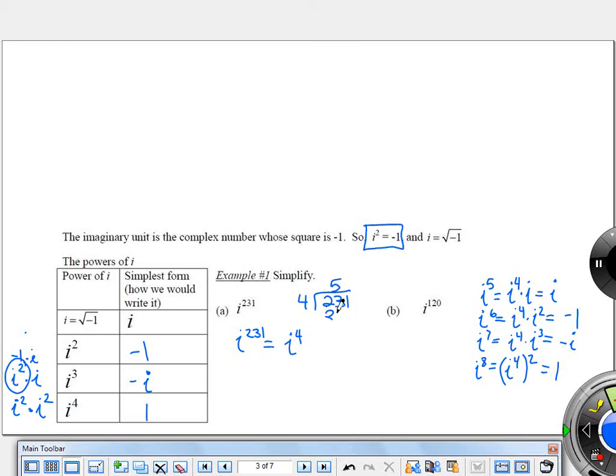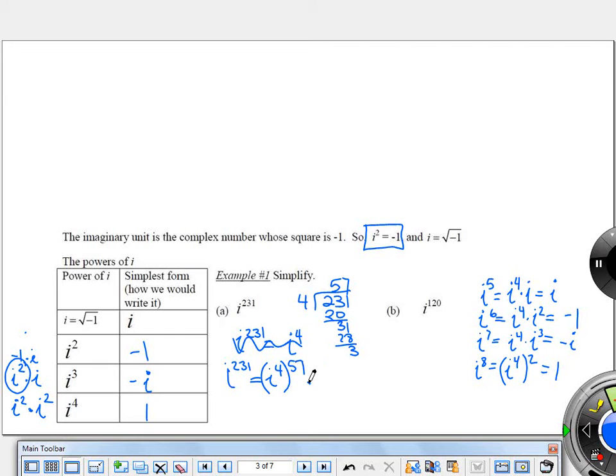You don't need a calculator. Okay, so there's 57, but then there are 3 left over. To make a power of 231, I'm going to use i to the fourth 57 whole entire times.